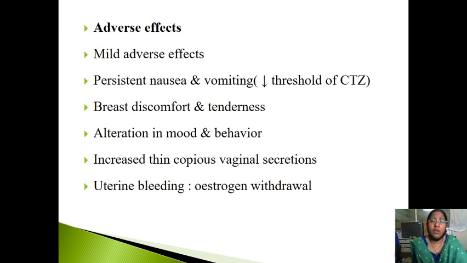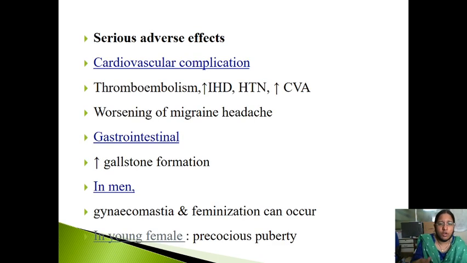Now, adverse effects. Mild adverse effects include persistent nausea and vomiting, because of a decreased threshold of the CTZ, meaning the threshold at which the CTZ is stimulated gets decreased. Then breast discomfort and tenderness, alteration in mood and behavior, and increased thin copious vaginal secretions, because it produces thin mucus secretions. Then uterine bleeding: if there is uterine bleeding, you should withdraw the estrogen you are giving.